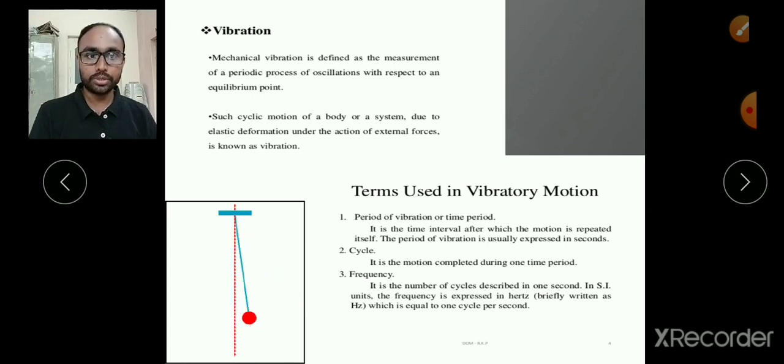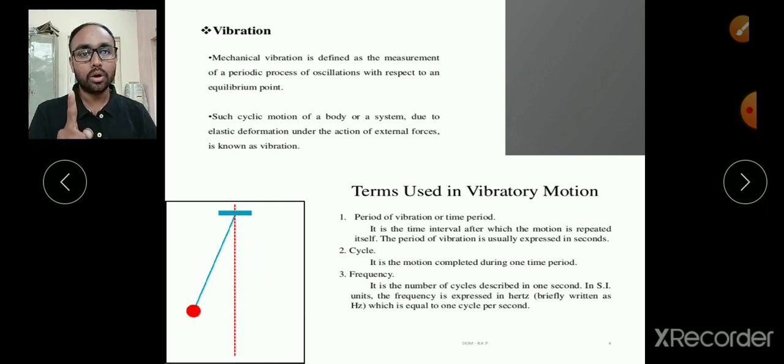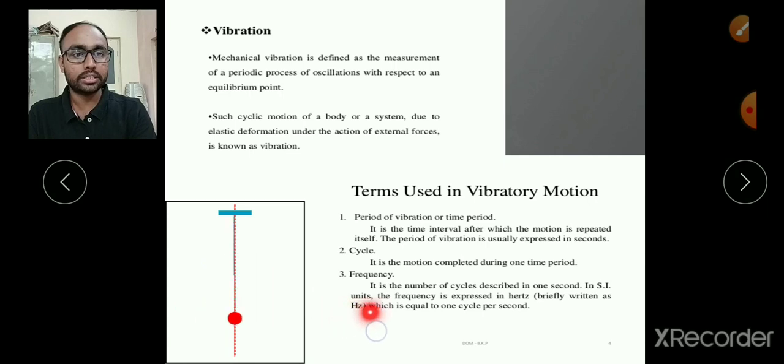And obviously its unit is hertz, but it is cycles per second, because we are talking about how many cycles in 1 second. That's why the unit of frequency is cycles per second, and that is nothing but the hertz, which is generally denoted as capital H and small z. That is the notation for hertz, cycles per second.